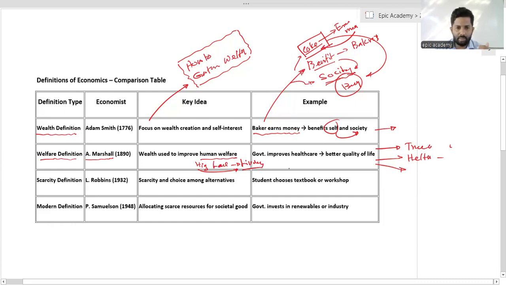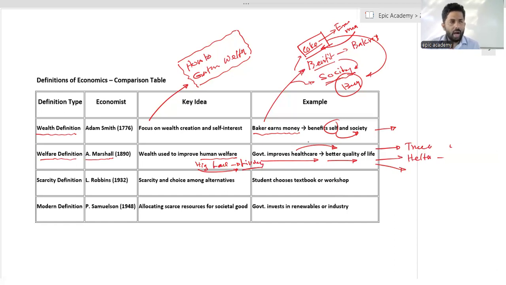Okay. As an example, government improves healthcare by providing different types of services. Definitely it affects creating a better quality of life. If we can live with a better quality of life, we can say that human welfare is there. How can we identify the developed countries? Because in developed countries, people's welfare is at a high level compared to the other countries.